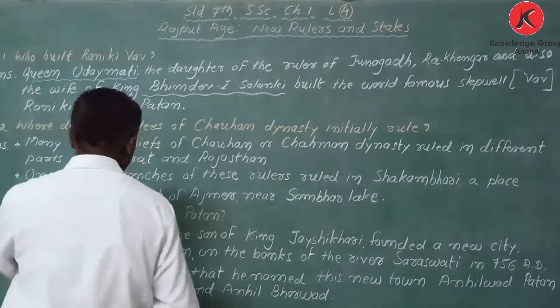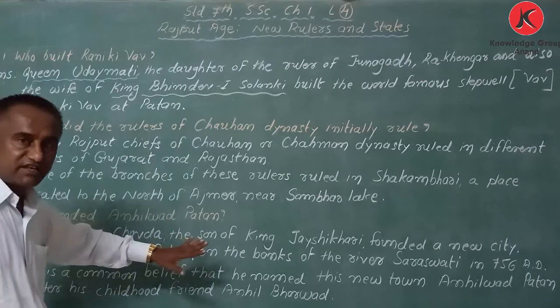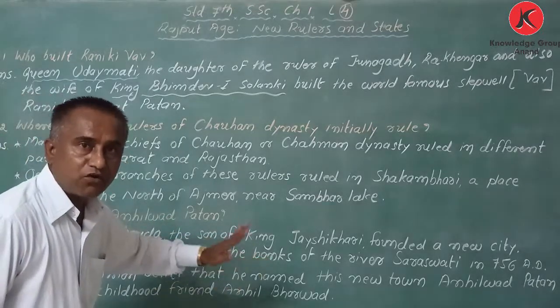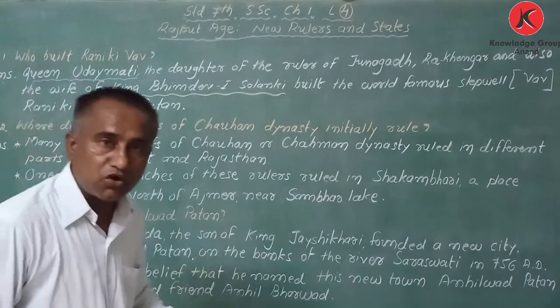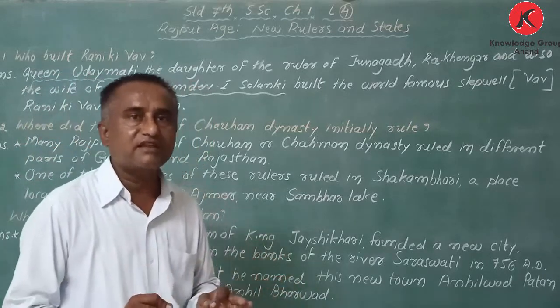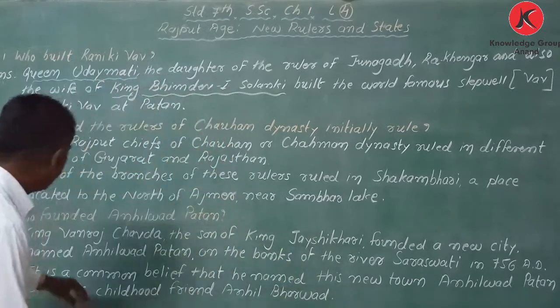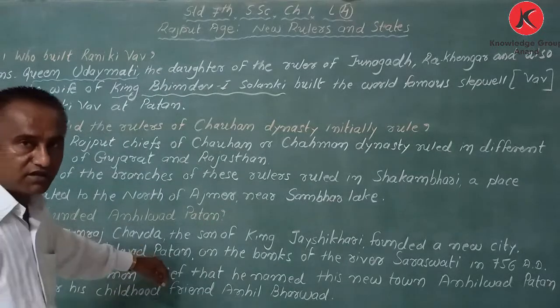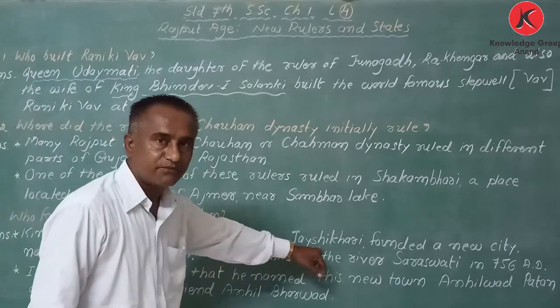So who founded Anhilwad Patan? King Vanraj Chawda founded the new city named Anhilwad Patan on the banks of the river Saraswati. It is also believed that this name was taken from his childhood friend Anhil Bharwar. Who was Vanraj Chawda? He was the son of King Jai Sikri.